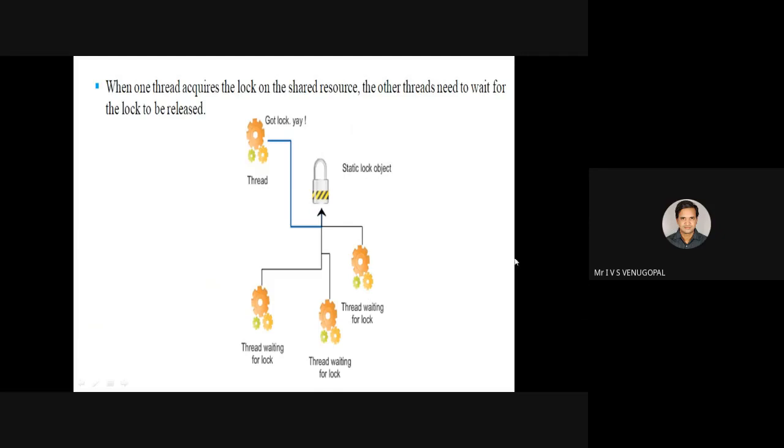When one thread has acquired the lock object, other threads will be waiting. So the thread indicated on top has got the lock, and the remaining threads will wait. Once this thread finishes, it releases the lock and another thread can acquire the lock or the monitor. So Java synchronization operates on the concept of monitor or mutex or lock, mutually exclusive. All these must be mutually exclusive.